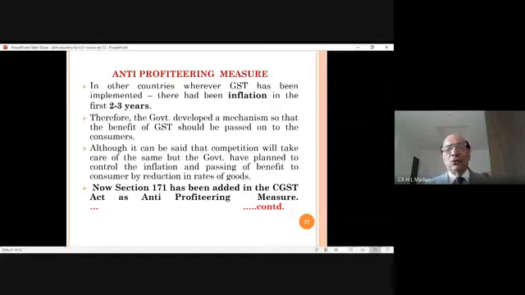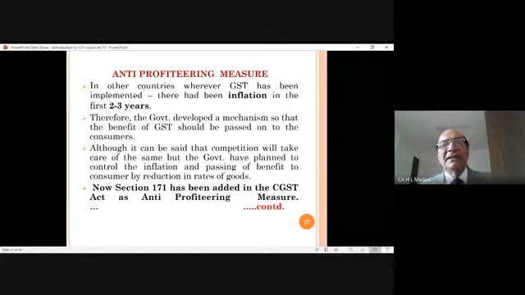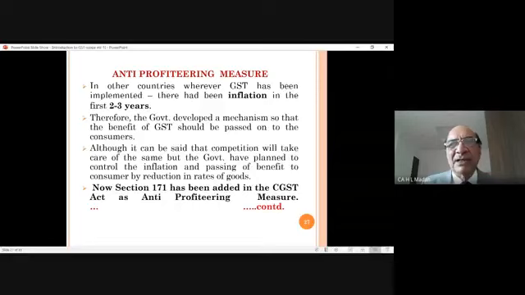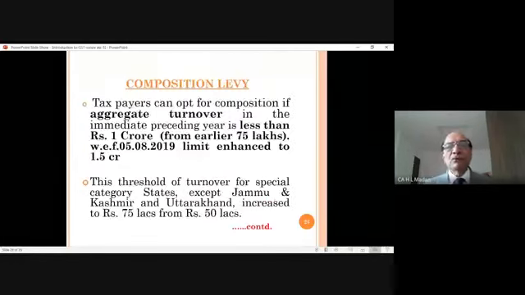So government put a Section 171 in the CGST Act, saying that if anybody has got the benefit of ITC, then that ITC benefit has to be passed on to the customer. If it is not done, government will check these things and take action. So government has started taking action against the big consumer goods companies, etc., where the ITC has not been passed on to the customers by reducing the prices.